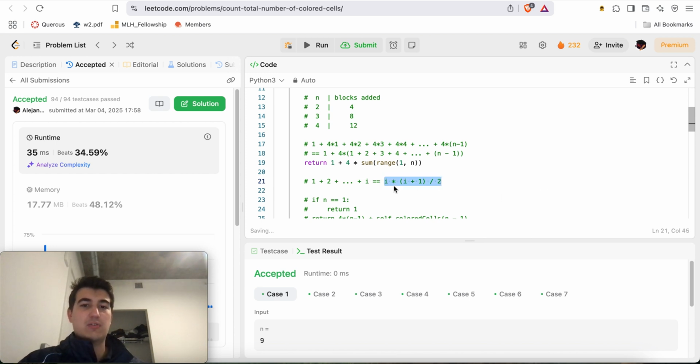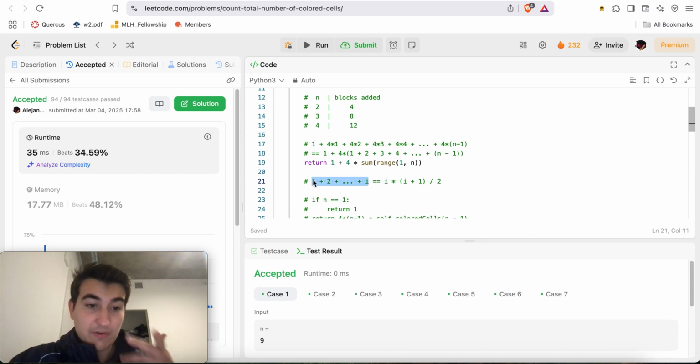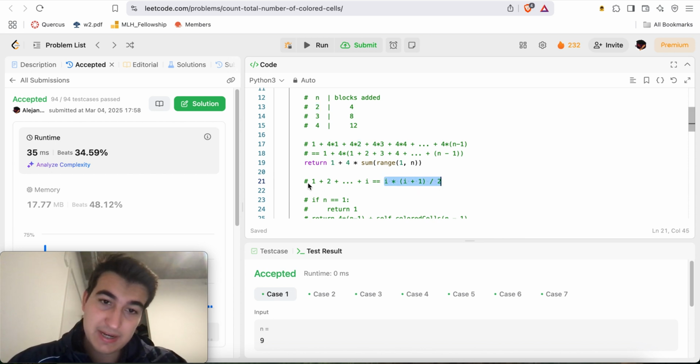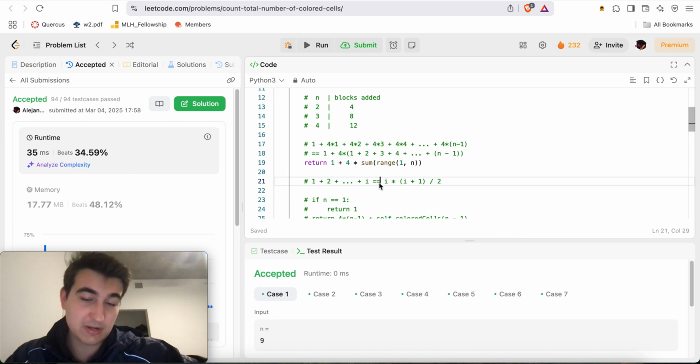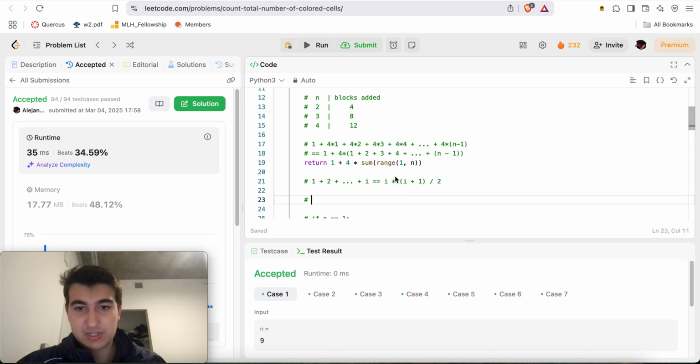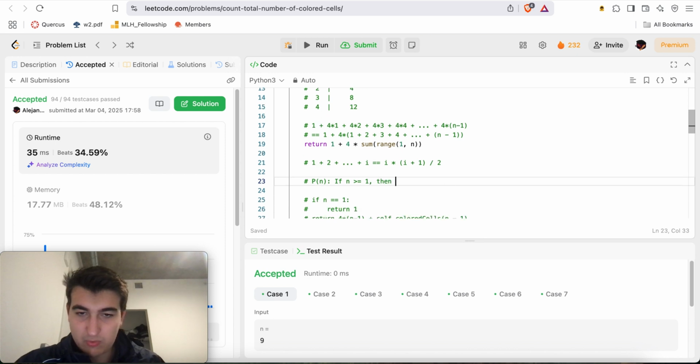This is just a mathematical formula that I memorized from my discrete mathematics class in my first year at the University of Toronto, Scarborough, which is a very nice little mathematical formula to know. It comes in very, very handy, and I can even prove this by induction, right? So if this is just something you've never seen before, I can essentially do a little bit of a proof, right? Might as well. Here we'll say P of n. If n is greater than or equal to 1, then we'll say, what shall we say?